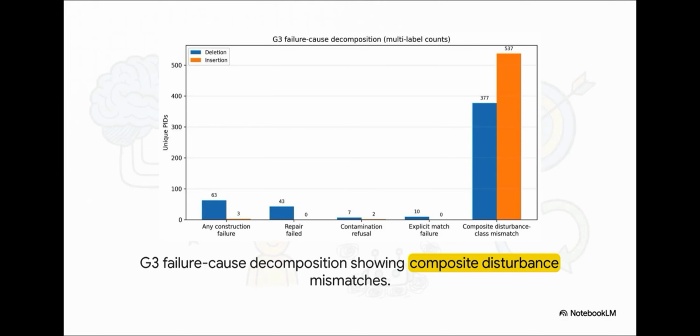Now, what's really interesting about this is exactly why those deletion placebo controls failed. The researchers decomposed the causes, and the token word counts matched perfectly. If they deleted 5 words, the sham deleted 5 words. But when you break down the data, the massive disparity is obvious. The composite syntactic disturbance, specifically the punctuation repair, was a complete mismatch.